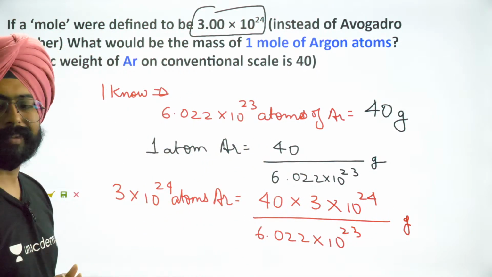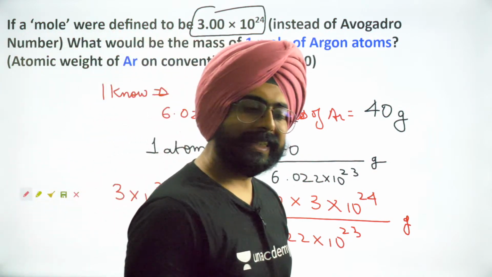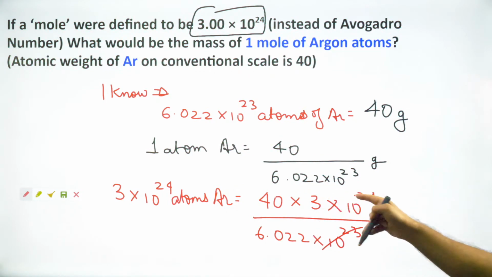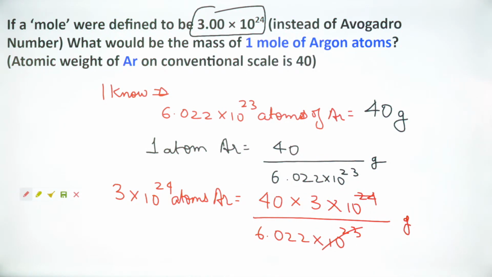This is your answer. As simple as that. So how much does this come out to be, people? Approximately बता दो तो भी चलेगा. 23 से 24 कट के you remain with a 10. So 40 into 30 divided by 6.